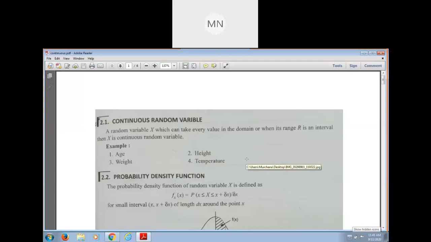But if we say only height, we take the height of some person, and the number of persons may be infinite. In that situation we can say that x is continuous.